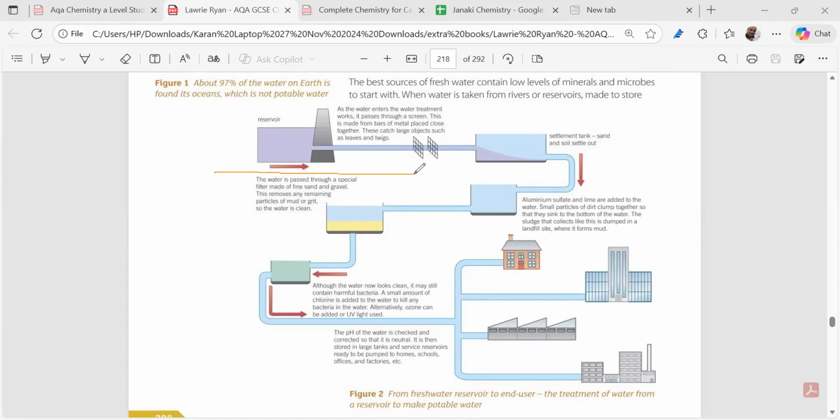Try to make a line over here like this. Now mark it one. First we take a reservoir, and here we store this water. The first part is that we pass it through a mesh of metal bars, a big mesh of metal bars. This is mainly used to catch the large objects.